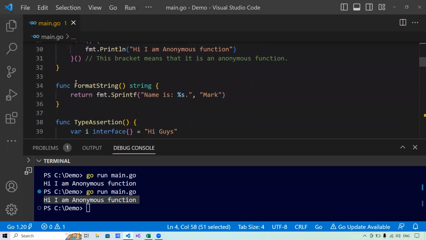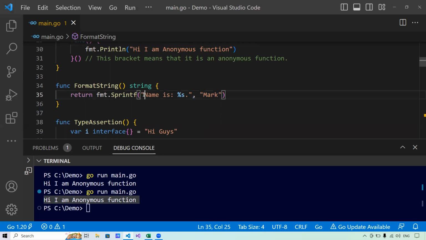So here I have written a function called format string, and I am calling the fmt package's Sprintf method where I'm saying name is %s. Now this %s means that I will format a string here, and I want to replace this %s with the first value that will appear after the comma.